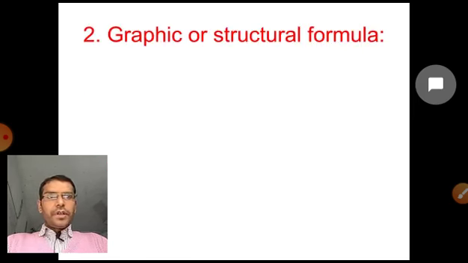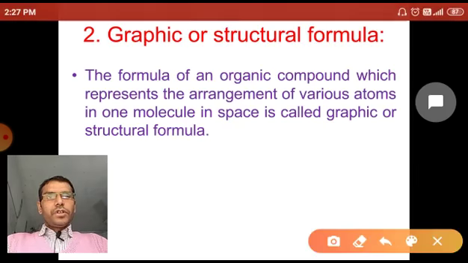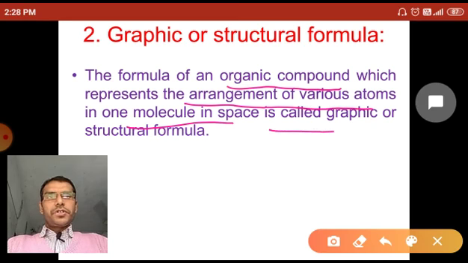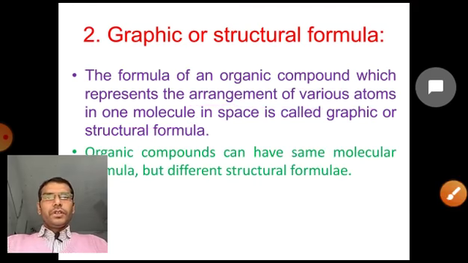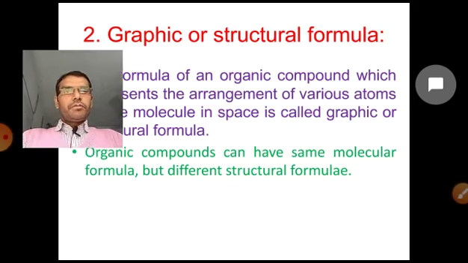Now the graphical or structural formula of the hydrocarbons. The formula of an organic compound which represents the arrangement of various atoms in one molecule in space is called the graphical or structural formula. So organic compounds can have the same molecular formula but different structural formulae. Let's see the example.